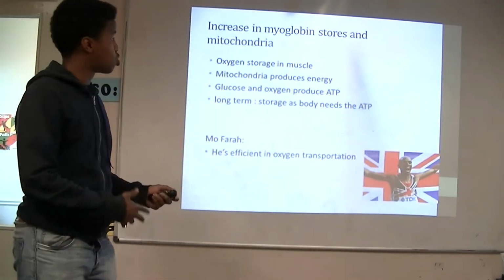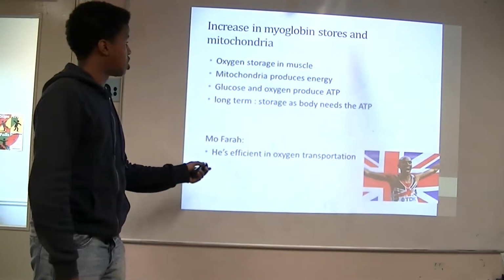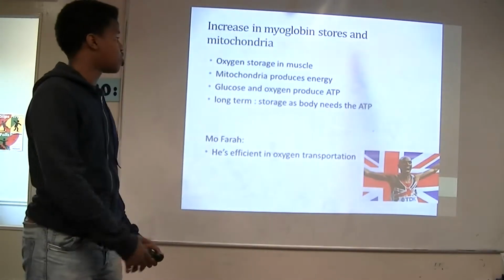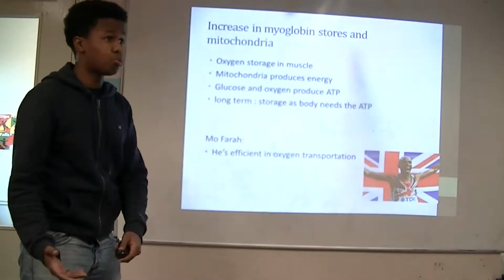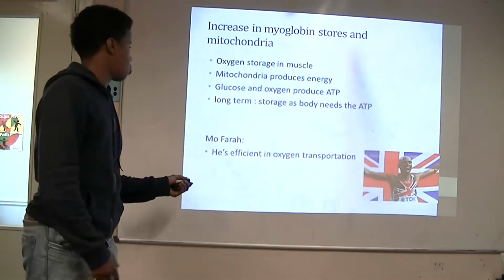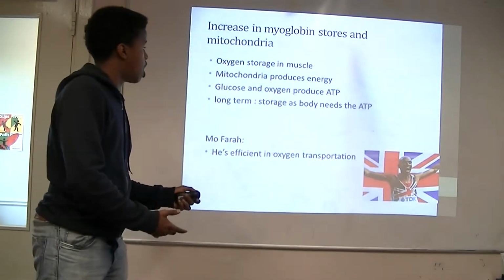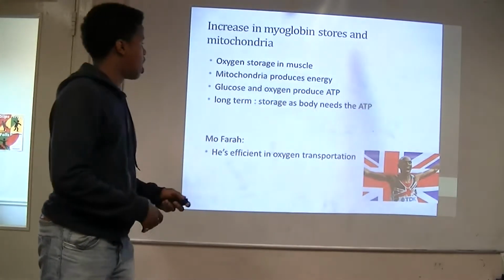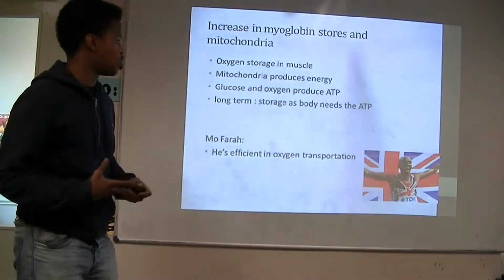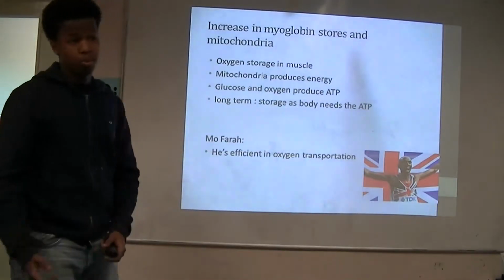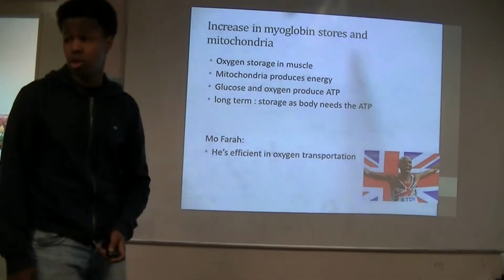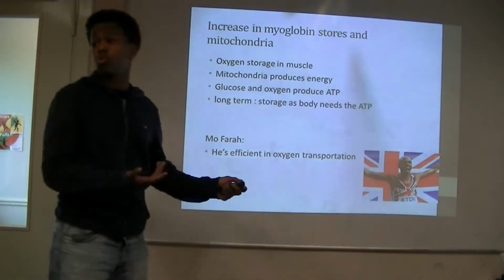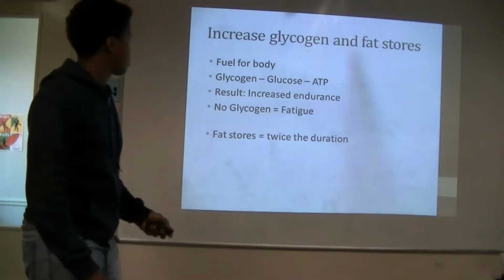Increase in myoglobin stores and mitochondria. Oxygen is stored within the muscles, and mitochondria produce energy. Glucose and oxygen produce ATP. Within the long-term storage, your body needs ATP. An example would be Mo Farah, as his oxygen transportation is quite efficient when he's running, hence why he's won 2 gold medals in the recent Olympics.